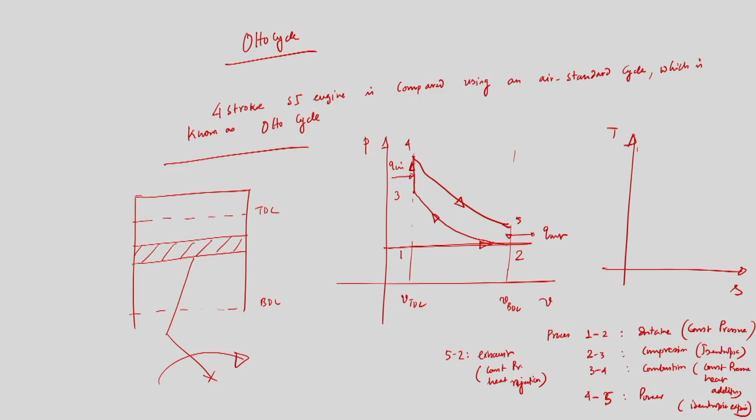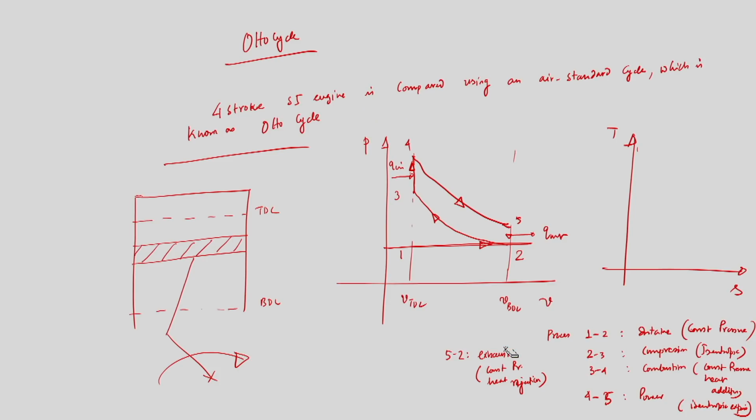For 4 to 5, the piston is coming from TDC to BDC, so there will be a power stroke, and then 5 to 2 is exhaust, that is constant pressure heat rejection.